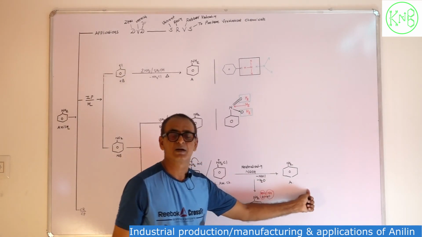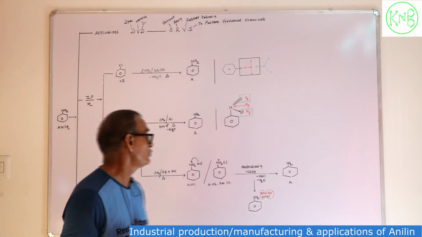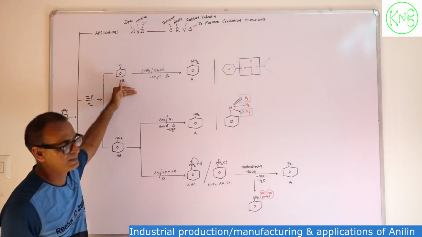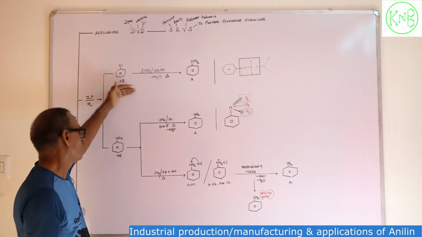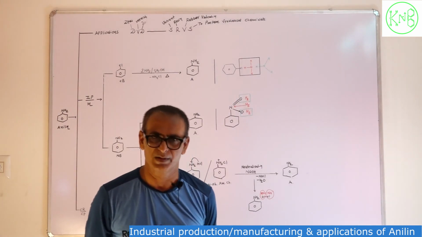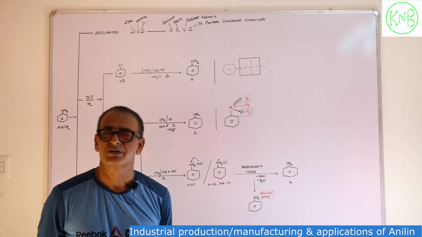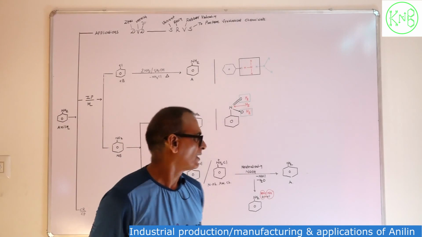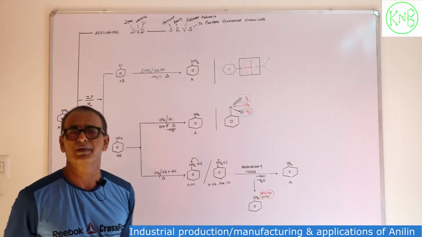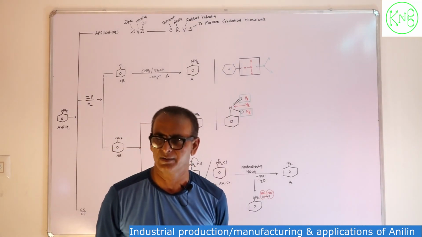Okay, these are the two methods. In the first method, aniline can be prepared from chlorobenzene. In the second method, aniline can be prepared from nitrobenzene. Okay friends, thank you very much. Next time we will try to understand the chemical reactions of aniline. Okay, thanks.